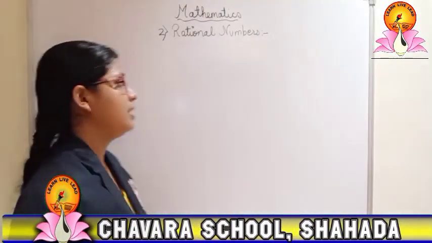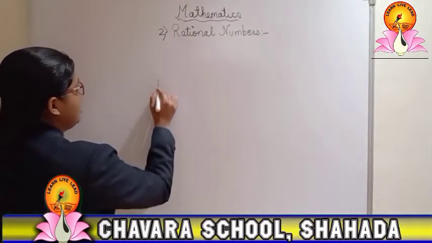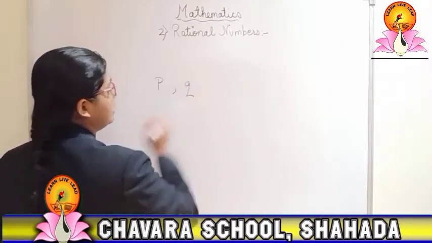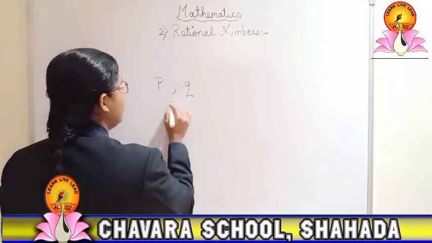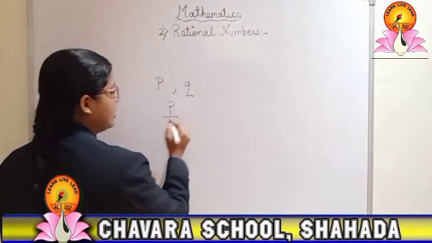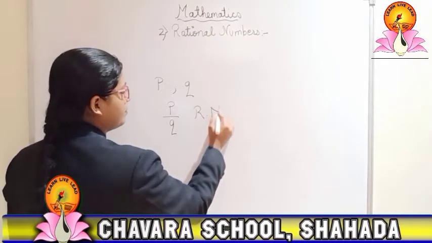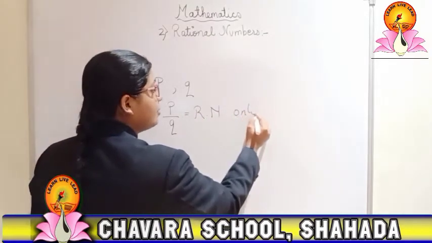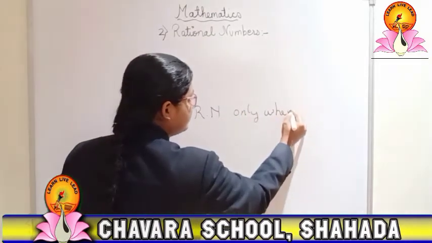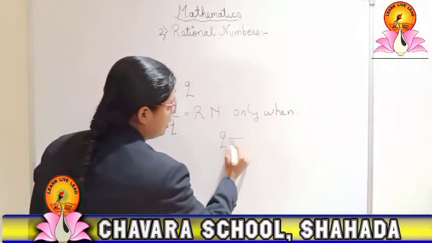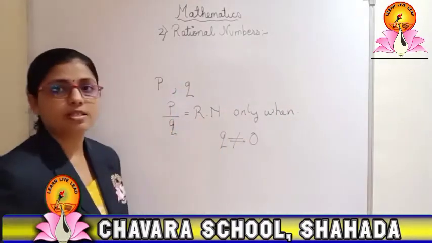So now let us go for the next main topic, that is what exactly a rational number is. A rational number is a number p upon q, where p and q are integers, and it is said to be a rational number only when q is not equal to 0.